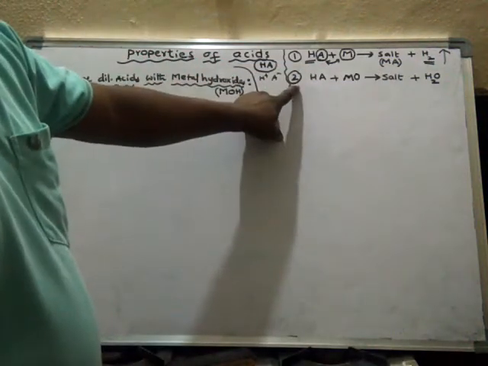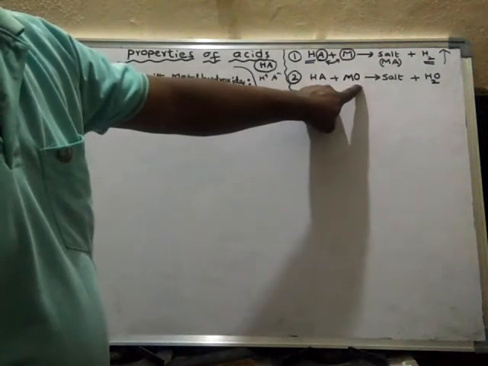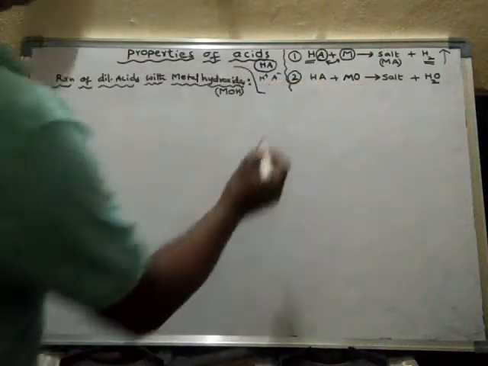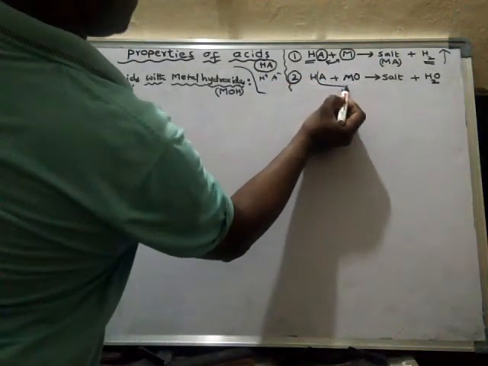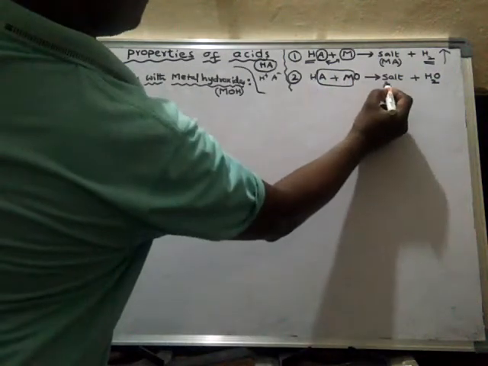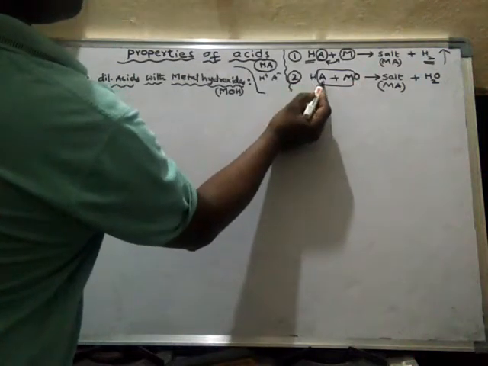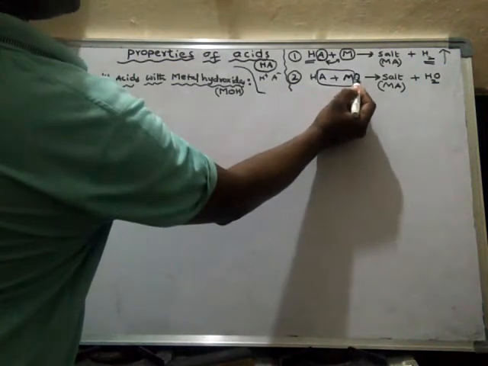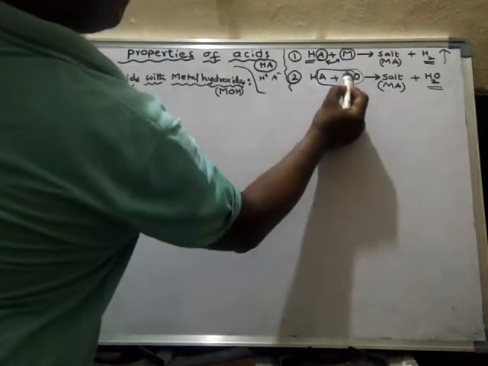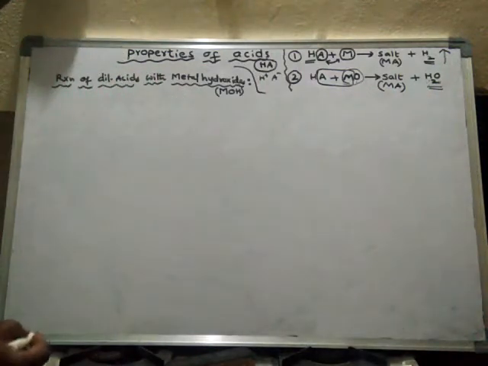The next type of reaction is the reaction of dilute acid with metal oxide. When an acid reacts with metal oxide, the anion from the acid and the metal from the metal oxide form salt. What is left over is hydrogen from the acid and oxygen from the metal oxide, and they form water, that is, hydrogen oxide.